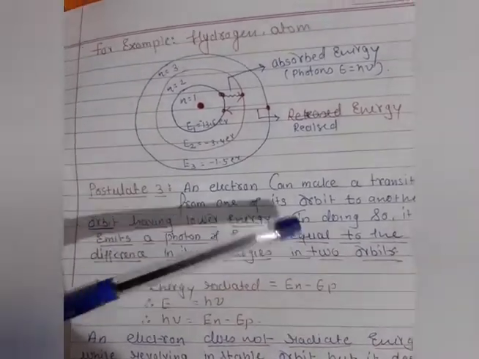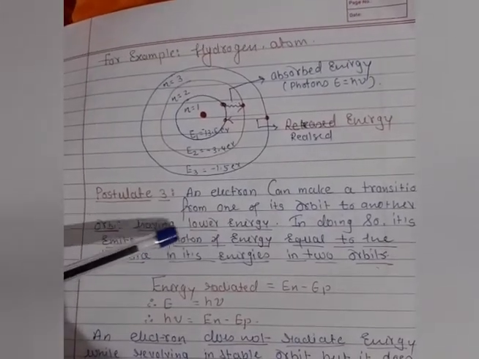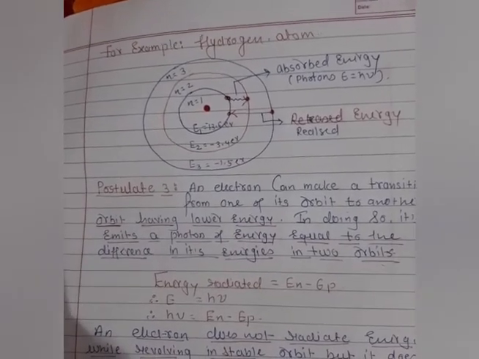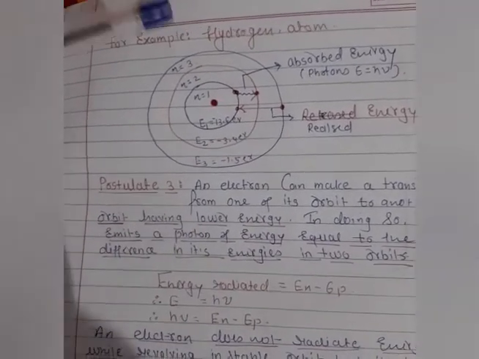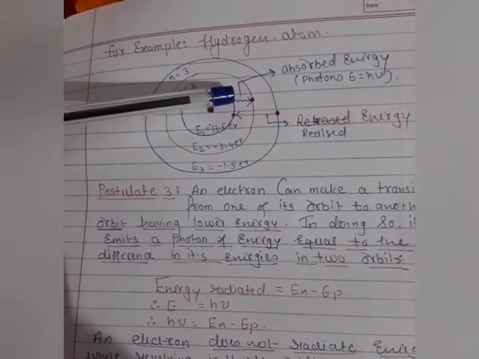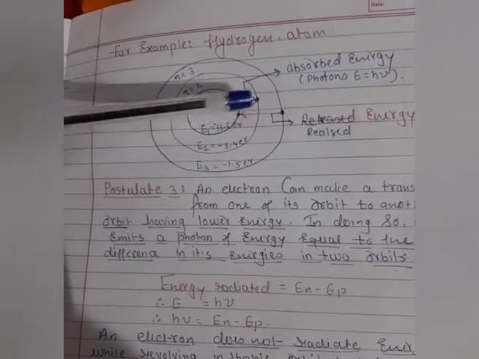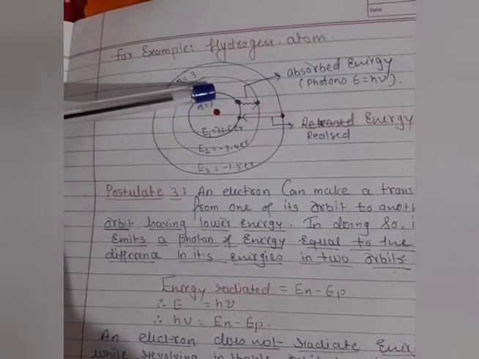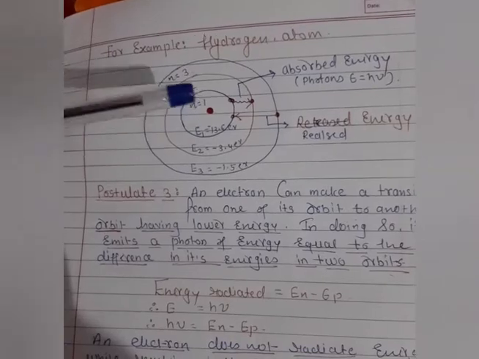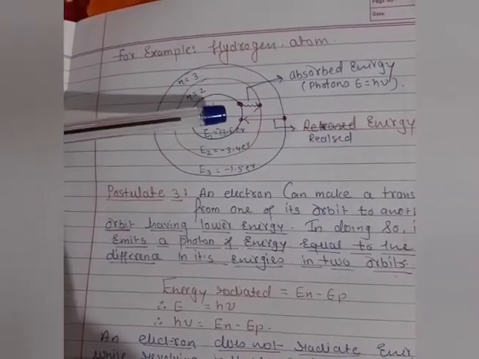And here you can see that when the transition takes place from one orbit to another orbit with lower energy, it emits a photon whose energy is equal to the difference of their energies. It means when the electron jumps from the first orbit to the second orbit, how is it possible? It is possible when we provide an external source of energy. It means when we are hitting the hydrogen atoms, then what happens? When we are hitting the hydrogen atoms, as you know very well, the electron gets excited.